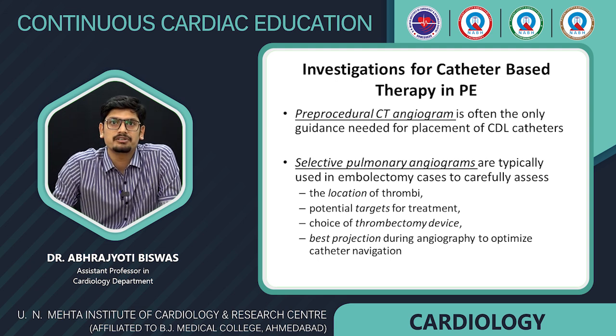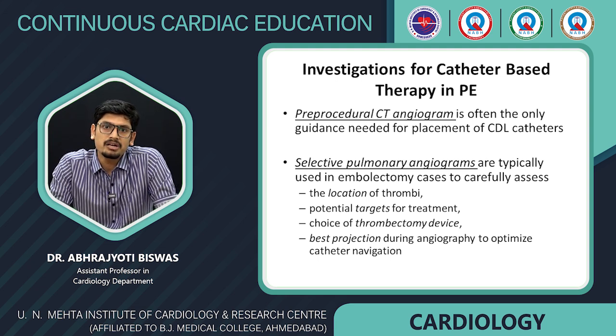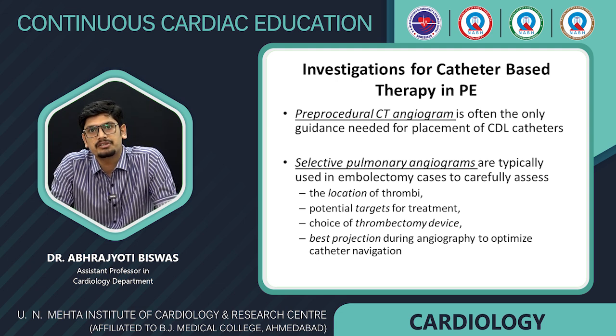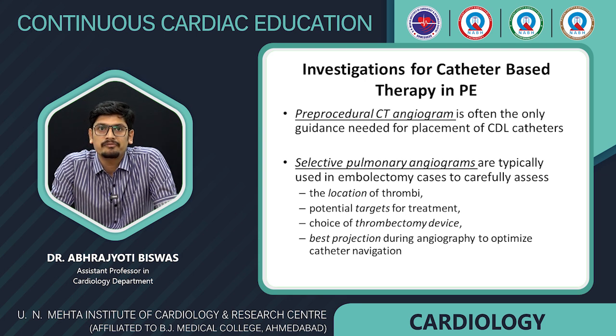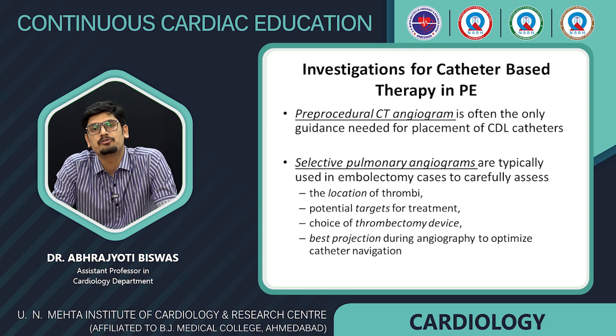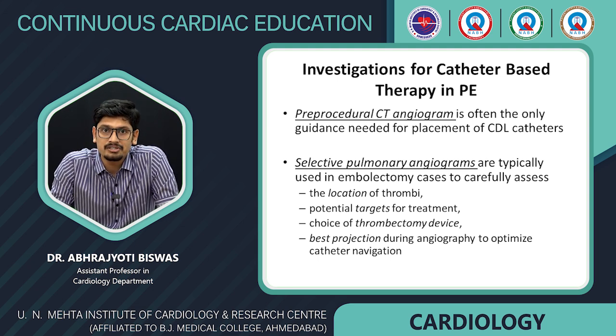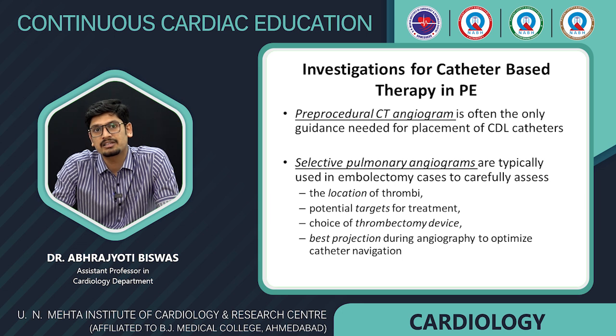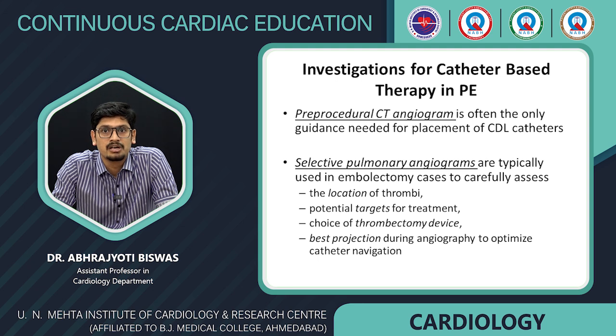So what are the pre-procedural investigations? Primarily, the patient may need a pre-procedural CT angiogram, and we might also need a pulmonary angiogram, particularly in cases where we need to be sure about the location of the thrombus. We need to find the potential targets of therapy, to identify the thrombectomy device that should be ideal for the patient, and also to identify the best angiographic projections to optimize the catheter navigation.